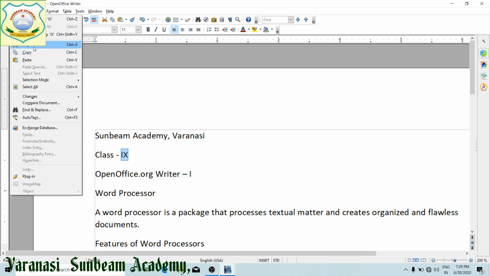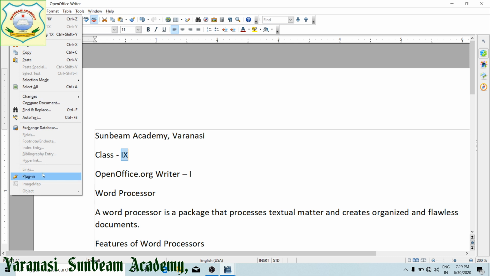Next is cut, copy, paste. Cut means to cut some part of the document from its location. Copy, to paste it at a new location. It will copy into the clipboard. Paste option: for cut, to move, we will use paste. For copy, to make a duplicate, we will use paste. Cut and paste will move the content, copy and paste will make a duplicate. This is selection mode, select all, and a few more, this one we will see next time.